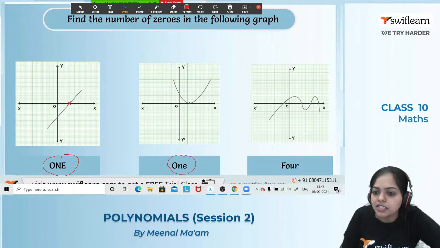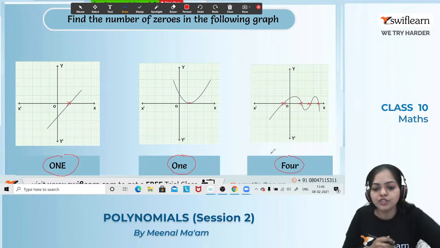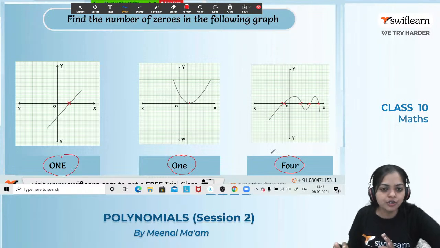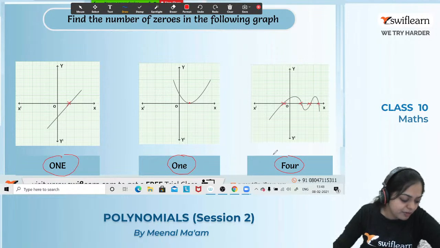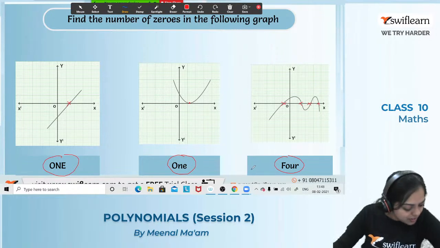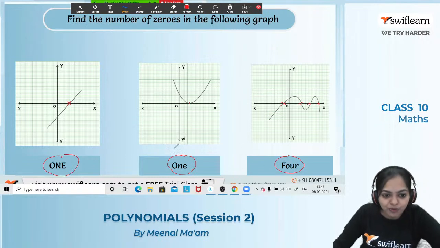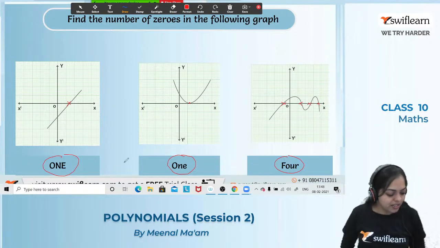And moving on to the last question. It intersects the x-axis at 1 point, 2 points, 3 points and 4 points. And that's why how many zeros? 4 zeros. Got it? So now I think you all understood how to find the number of zeros by using the graph. Very good, Preeti. Yes. You gave me the answers 1, 3, 2. Alright. Now you all understood. What's the answer?